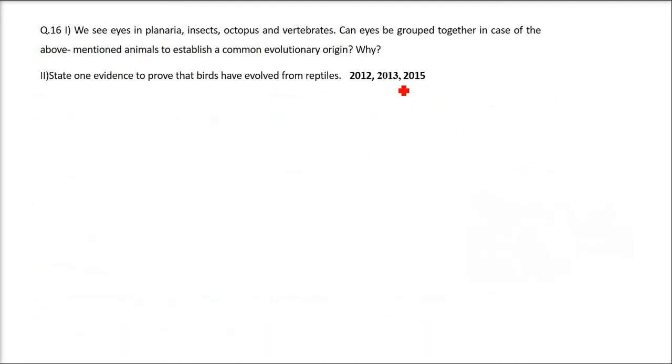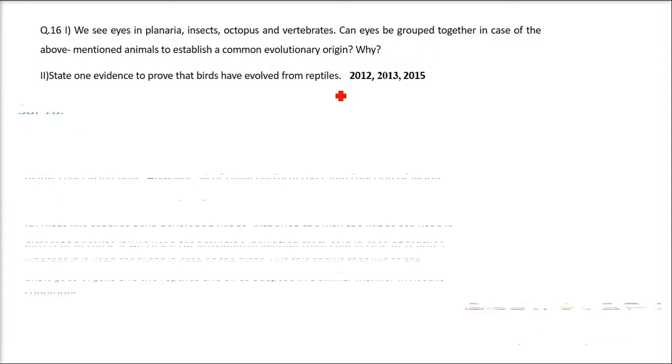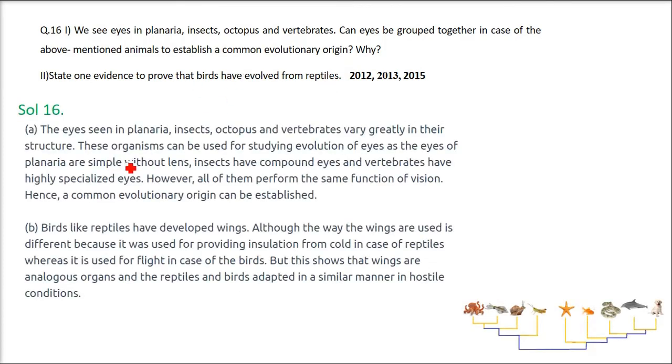Now this question is also being repeated. We see eyes in planaria, insects, octopus and vertebrates. Can eyes be grouped together in case of the above mentioned animals to establish a common evolutionary origin? Why? There is one more part. First, let me answer the first part.